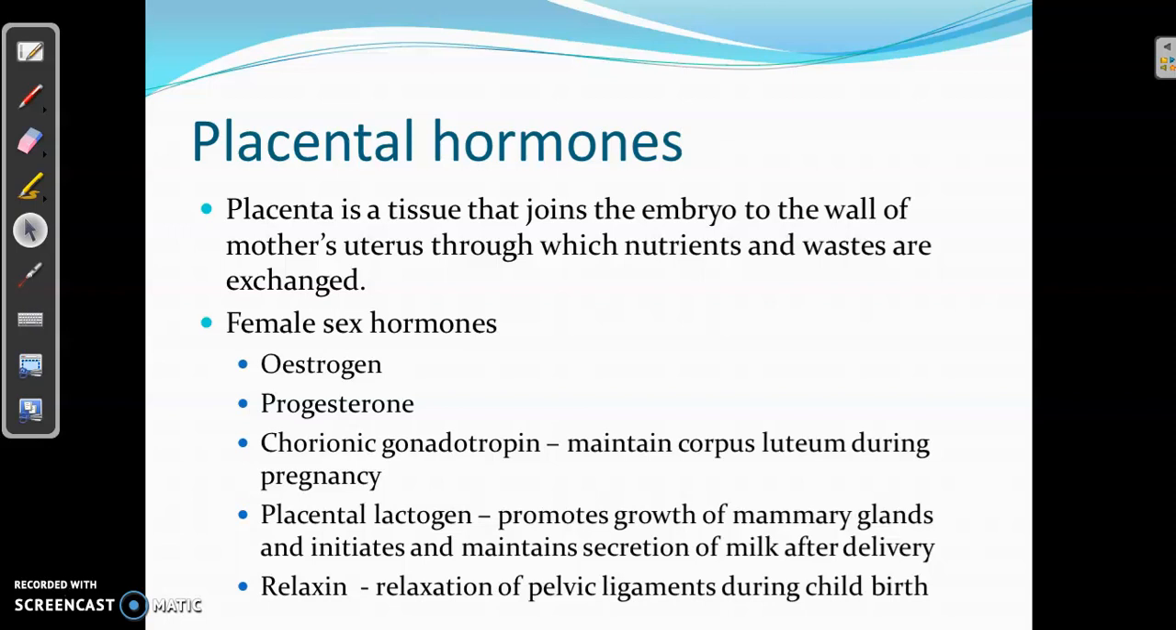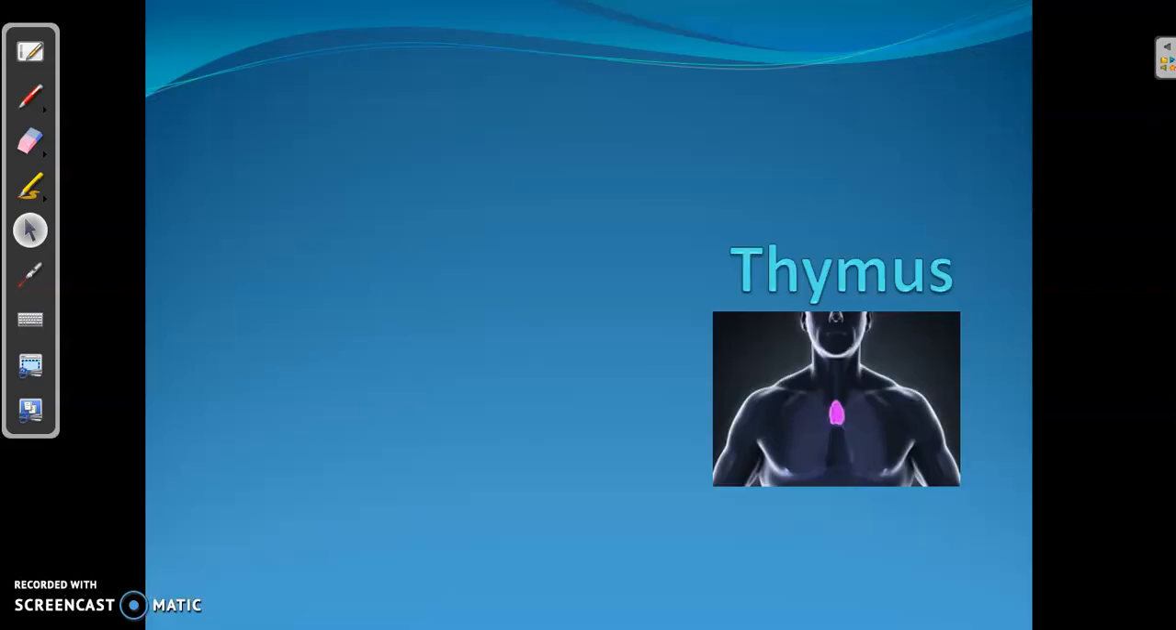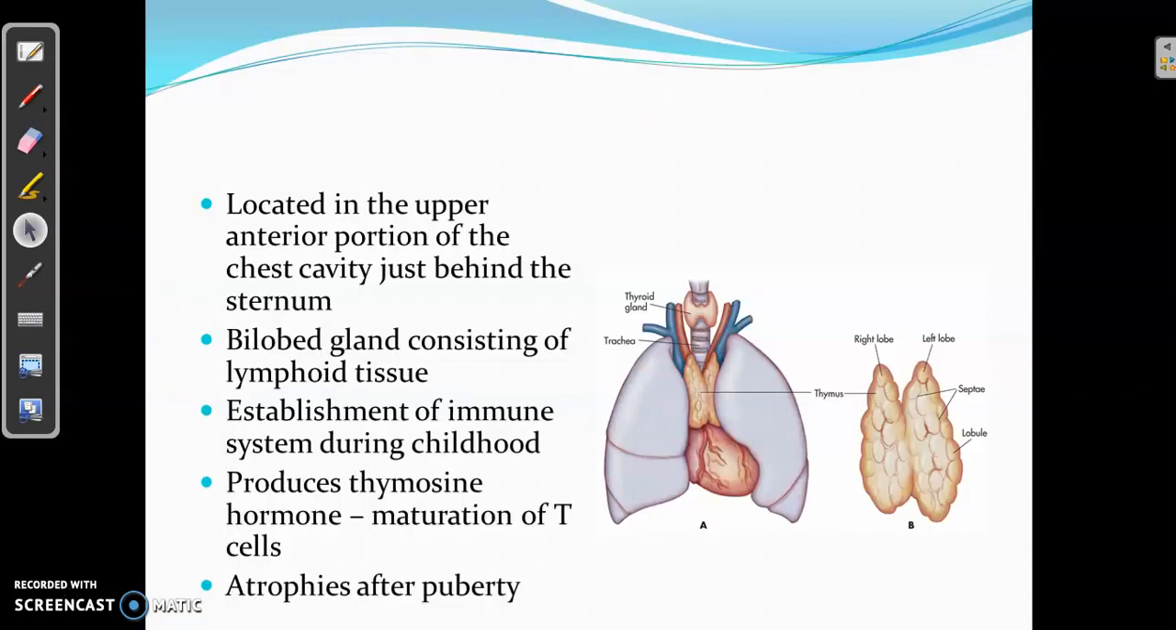Then the next hormone is relaxin. During childbirth, the pelvic ligaments have to be relaxed in order to push the child outside from the mother's body, and the hormone relaxin is causing the relaxation of pelvic ligaments, and it is the hormone produced by placenta. So these are the 5 female sex hormones produced by placenta, that is estrogen, progesterone, chorionic gonadotropin, placental lactogen, and relaxin. Then the next endocrine gland is thymus.